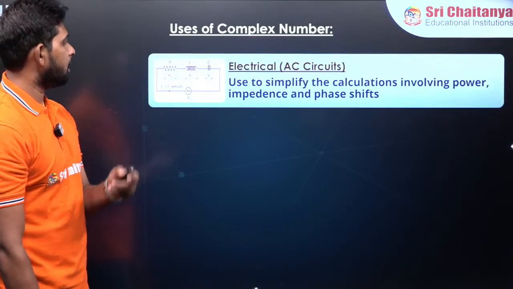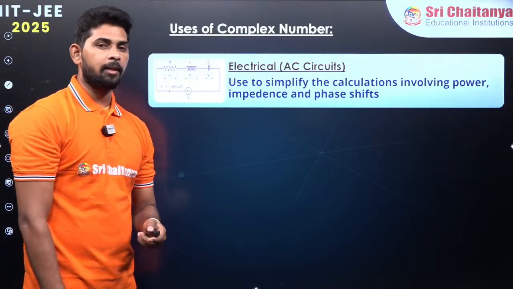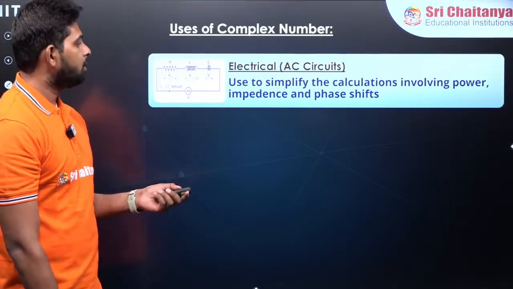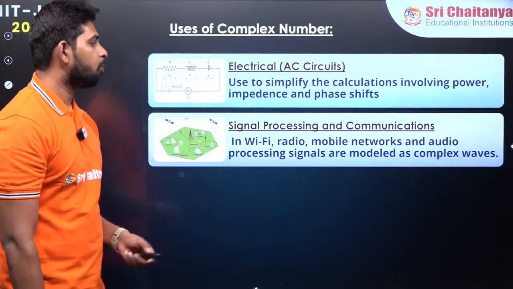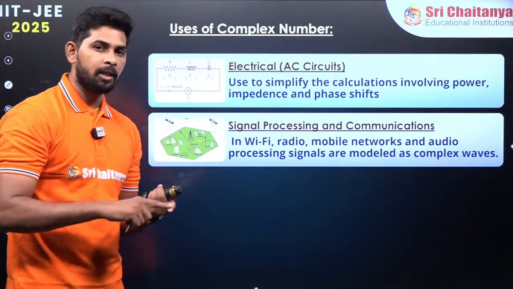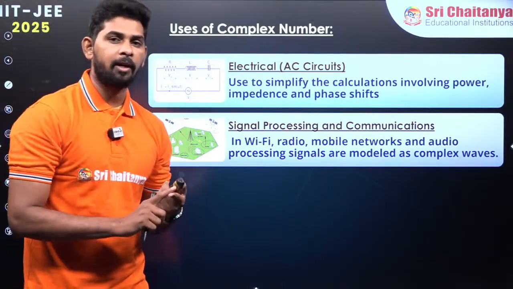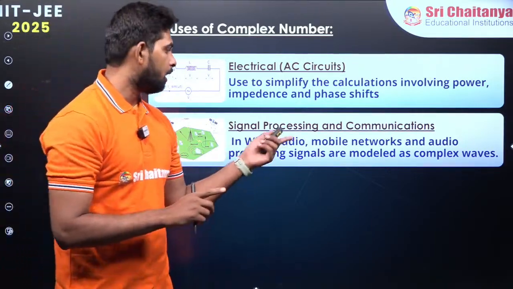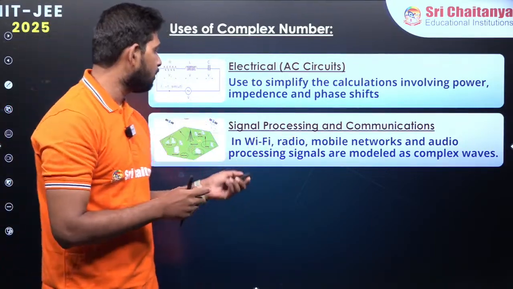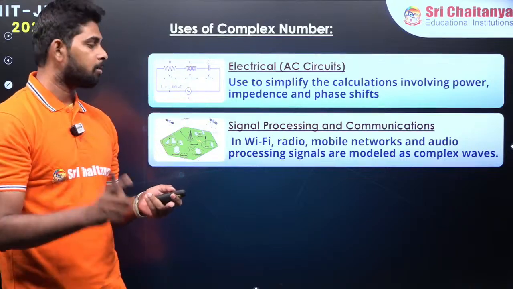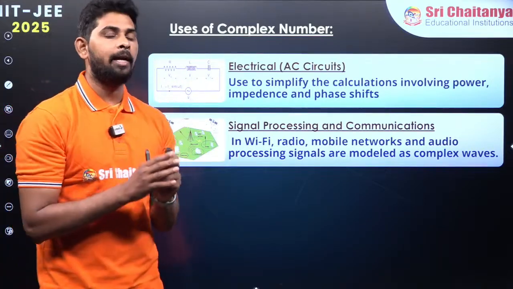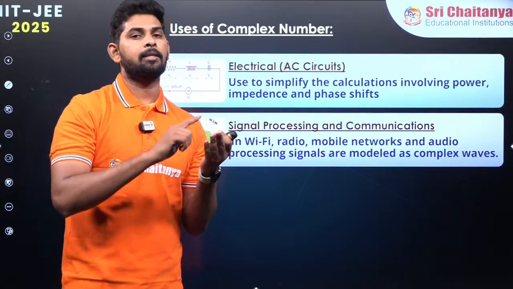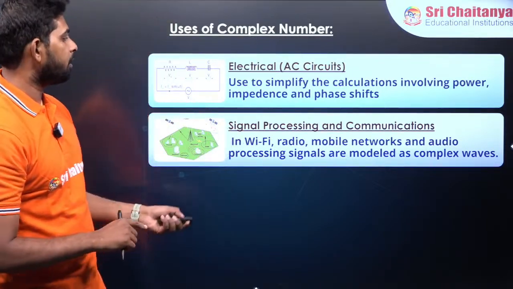Uses of complex numbers, as I told you: electrical AC circuits are there. We are going to see these kinds of circuits in our home, right? And then we have signal processing and communications, like the Wi-Fi we are using to give this YouTube live, radio signals, mobile networks, and audio processing signals. Using complex numbers, they write the equations and get the waveforms, like Fourier series and all these things. Okay, so they are using it.